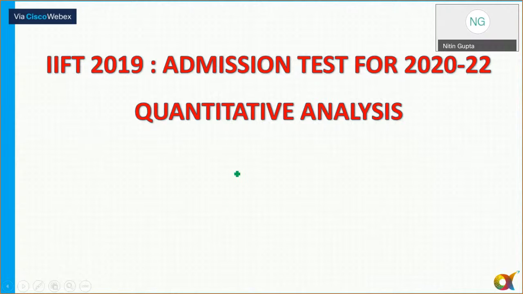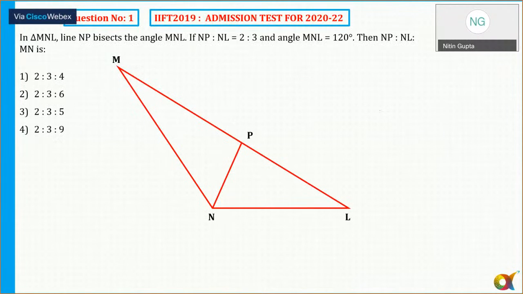So let's start. First of all, okay, length is very less. Figure is also given in front. Let's try it. In triangle MNL, line NP bisects the angle MNL. So this angle is theta and theta. NP is to NL is 2:3, so NP I can say 2x, and this is equal to 3x here. And angle MNL is 60 degrees. So it means the value of theta is 30 degrees and 30 degrees.